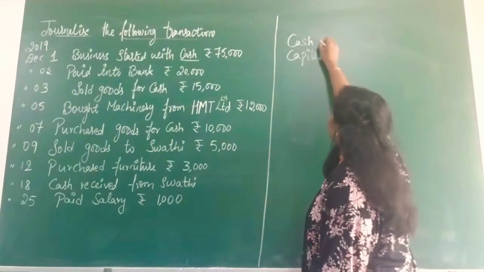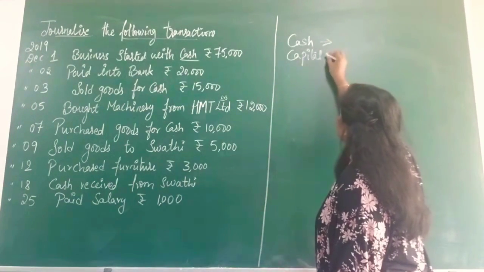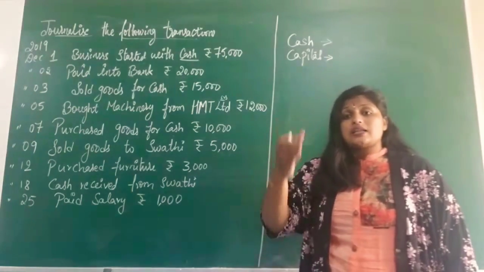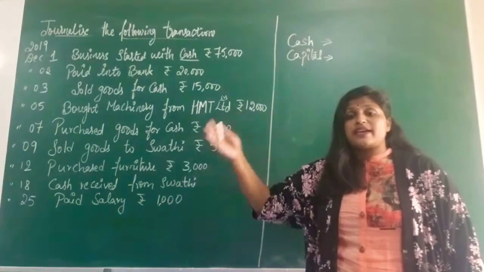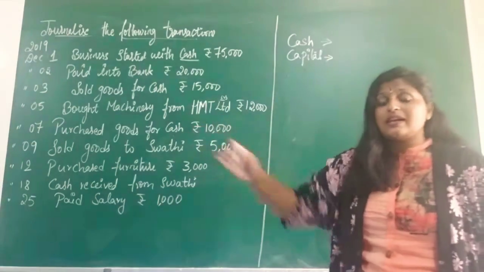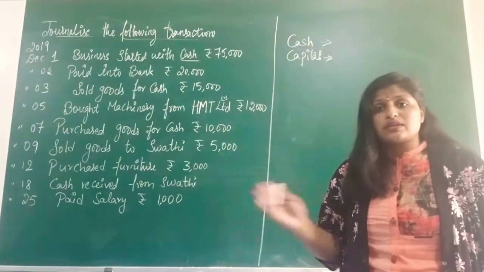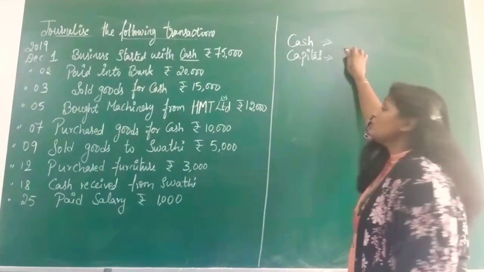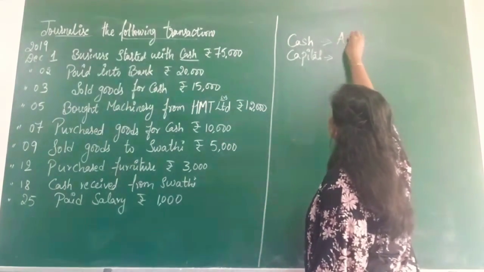Now you tell me, cash belongs to which and capital belongs to which? We have this classification of accounts: assets, liabilities, incomes, expenses, capital. Cash belongs to assets.